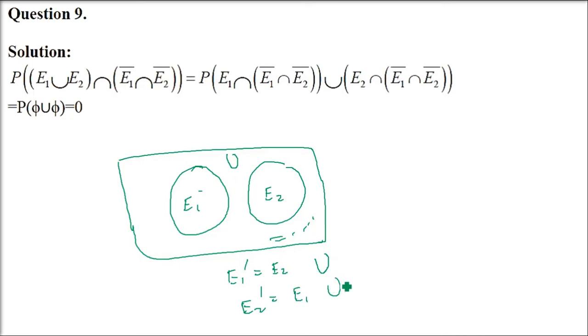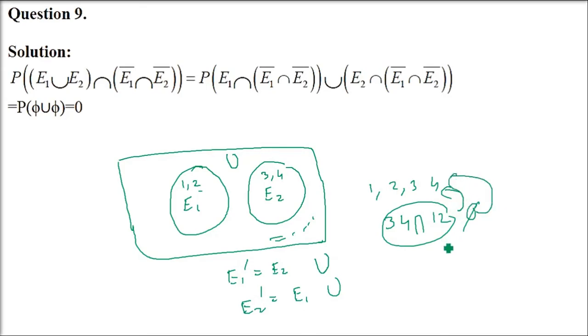So now I'll give you an example here. E1 union E2 is both of them, say 1, 2, 3, 4. One will have 1, 2, the second will have 3, 1, 4. I am taking an example. E1 union E2 is 1, 2, 3, 4. Now E1 complement is what? E2, that is 3, 4. E2 complement is what? It's 1, 2, E1. What is the intersection? It is 5. Now when you take the intersection of this 5 with E1 union E2, which is 1, 2, 3, 4 in this example, 5 intersection with anything is 5.